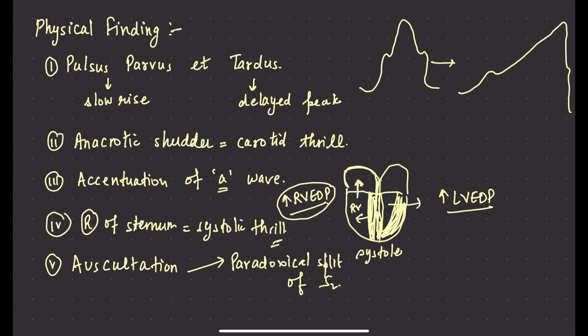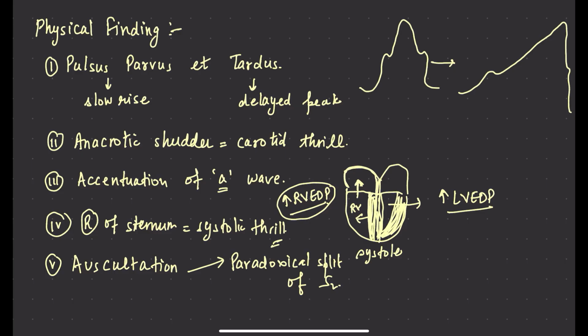Usually the left sided events precede the right sided events, but because the left sided events become late in this case, in aortic stenosis, because of the obstruction, the left sided events occur after the right sided events, so the split becomes reversed.